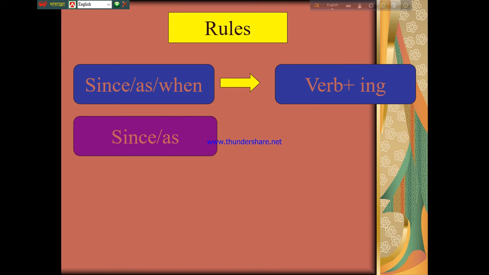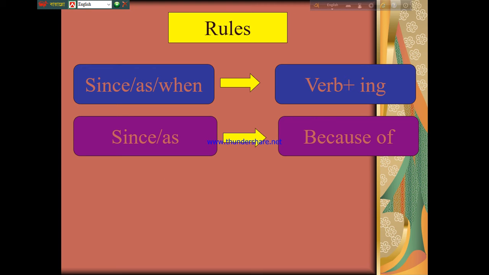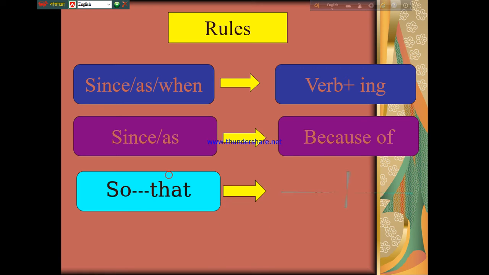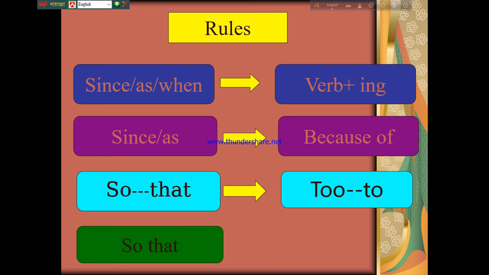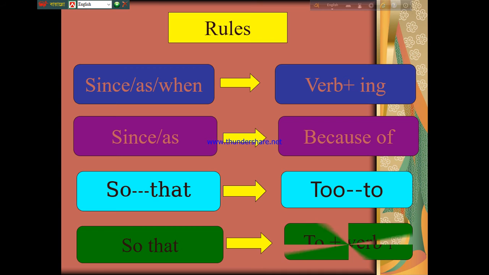In other ways, if since or as indicates reason, we have to use because of. And for so that, we have to use to instead of so that, plus the verb in present form.